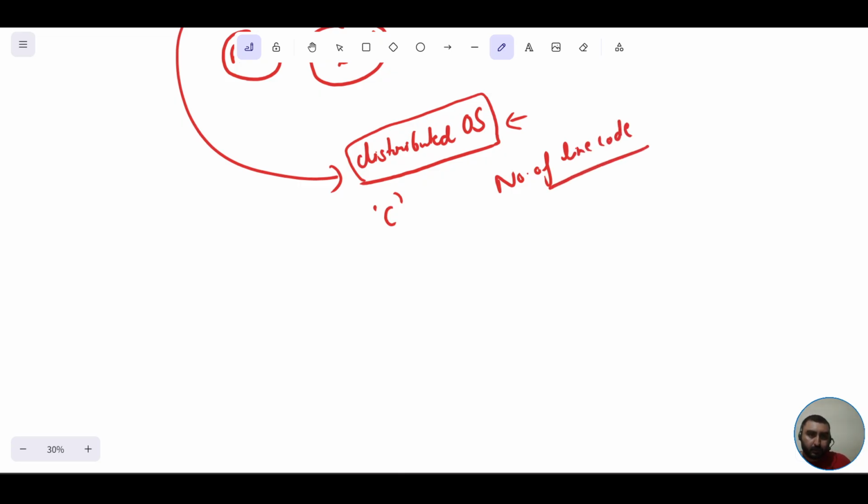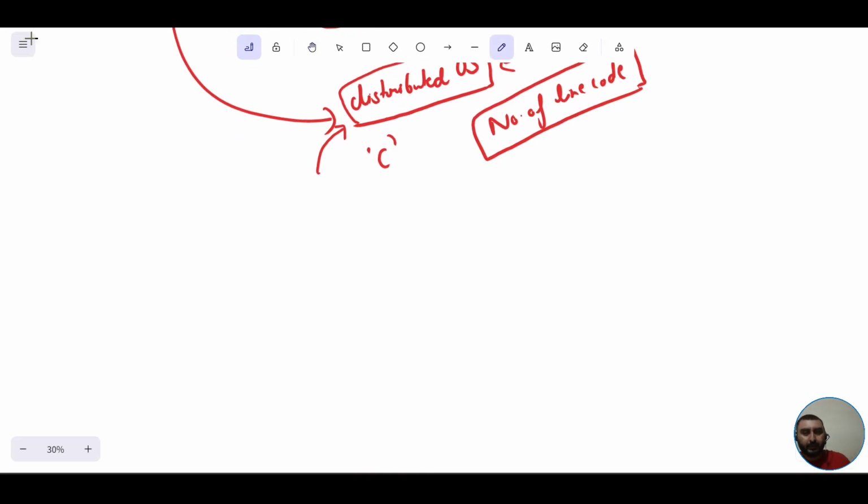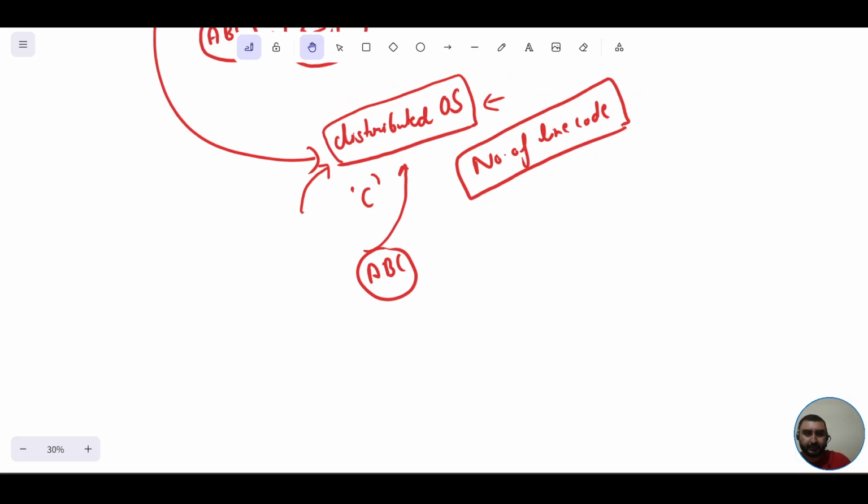So Guido van Rossum was thinking, why should we write so many lines of code, right? Isn't it possible that the same computational task to be done in this distributed OS project can be done in fewer lines of code by using another programming language? So he deliberately thought of using ABC as a programming language to perform the computational tasks for this distributed operating system project.